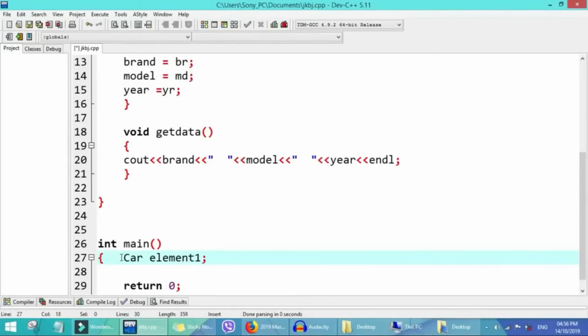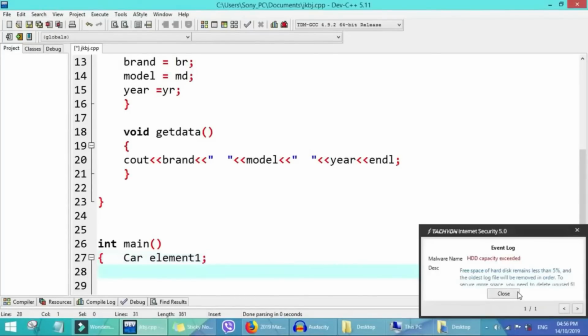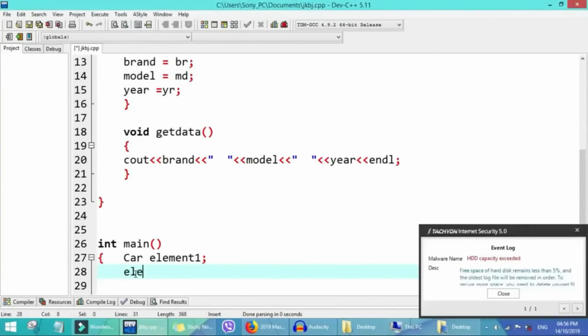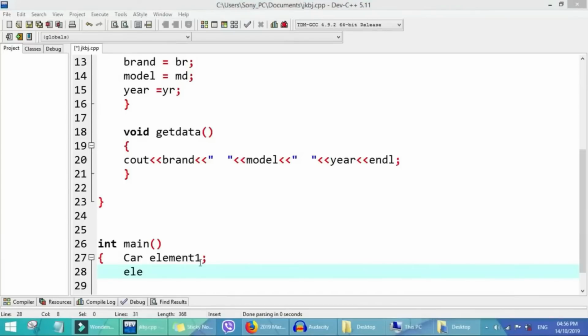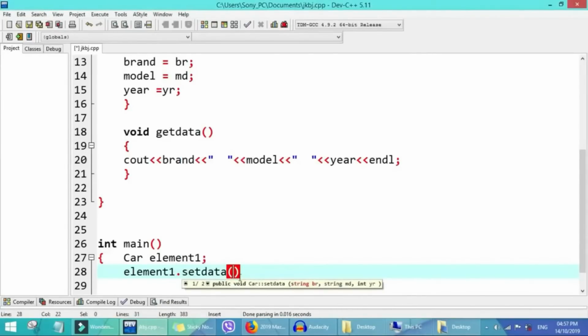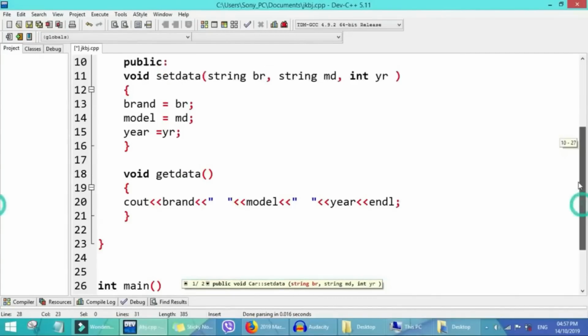Since it's not a constructor, we use the object to call the function. So we say element1.setdata. For setdata, we put the values we want to use.